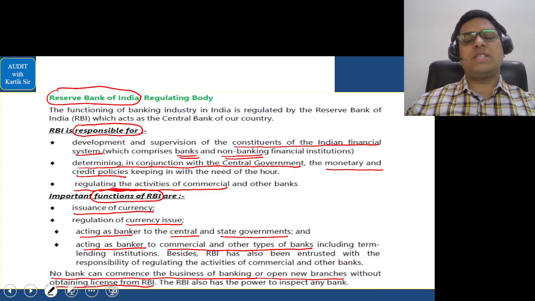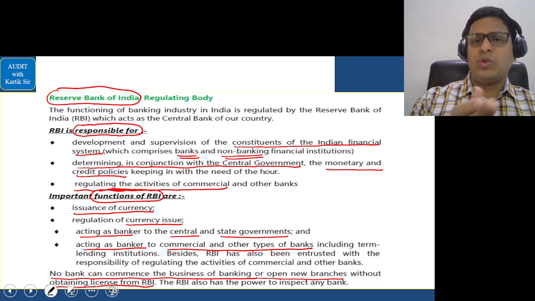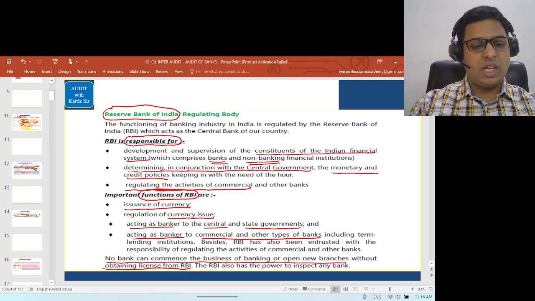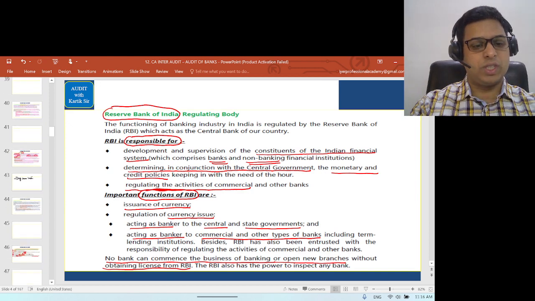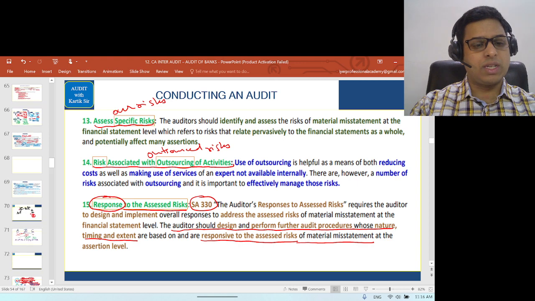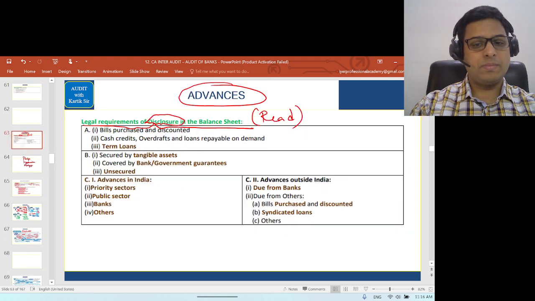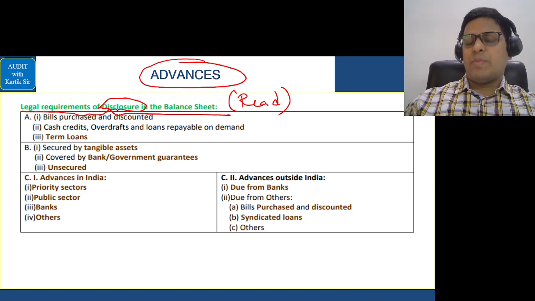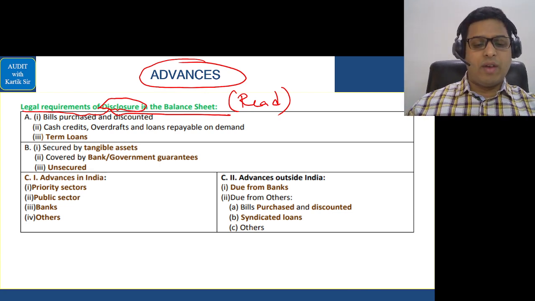Now in audit of banks, the first part that I want to take you all with is in relation to advances. So we'll go there first, and I'll take you in relation to that part first. So everyone, please see this area now. Correct. Advances. Okay. Now in advances, there are several parts. You should know each of them properly. So let's do it one by one. Please see here.